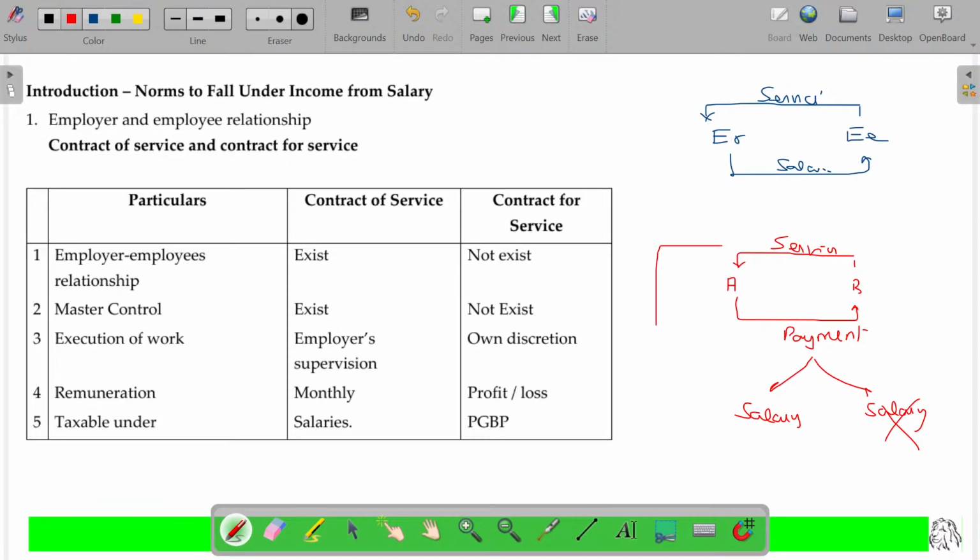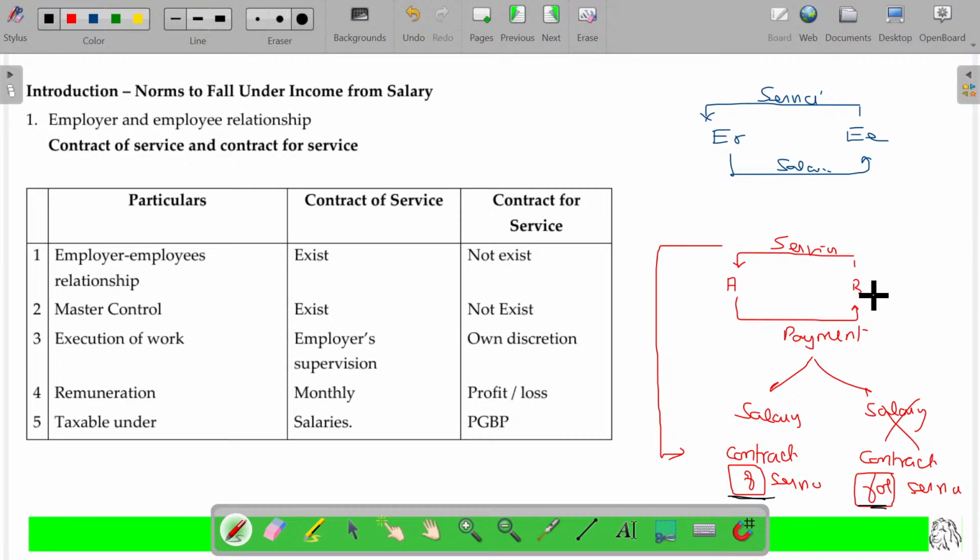Then this will be decided based on the type of service. If the service is a contract of service, then it will be considered an employer-employee relationship, and of course the payment will be considered as salary. If it is, rather than a contract of service, a contract for service, then it is not part of salary. Contract for service. You have to note this point clearly: contract of service and contract for services.